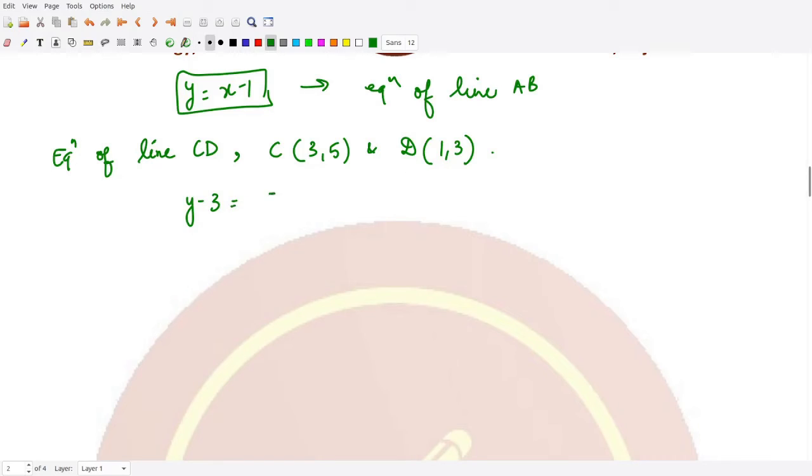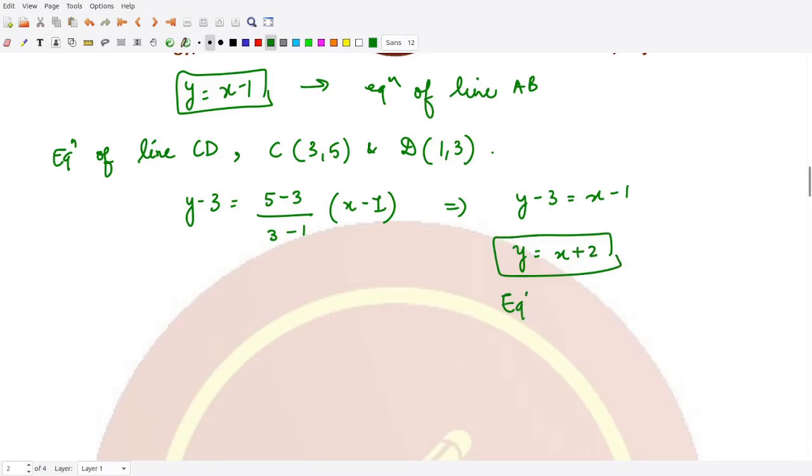So it is 5 minus 3 divided by 3 minus 1 into x minus 1, so y minus 3 is equal to 2 by 2, that is 1, x minus 1. So finally the equation of the line is y is equal to x plus 2. This is the equation of line CD.